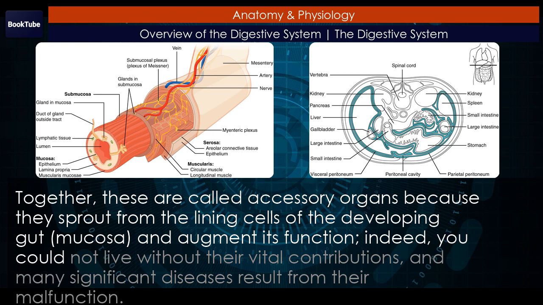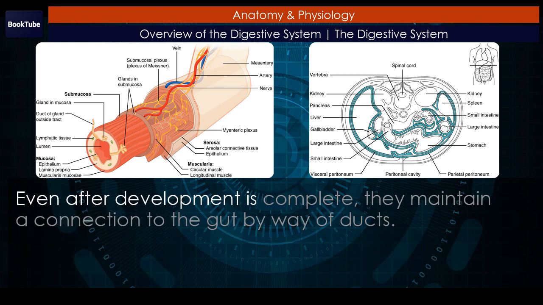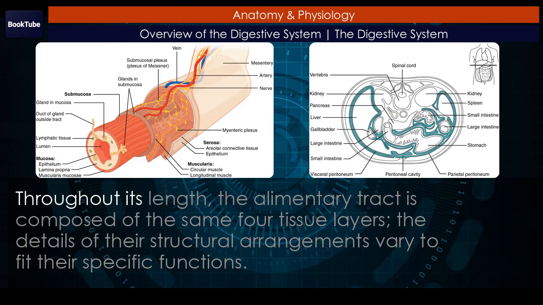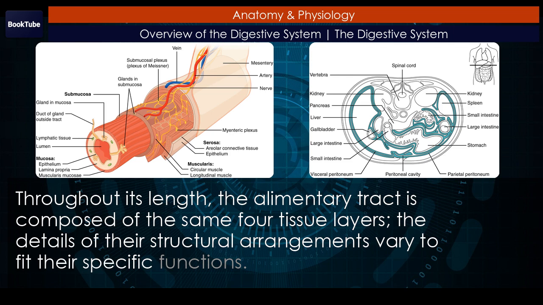Indeed, you could not live without their vital contributions, and many significant diseases result from their malfunction. Even after development is complete, they maintain a connection to the gut by way of ducts. Histology of the alimentary canal. Throughout its length, the alimentary tract is composed of the same 4 tissue layers. The details of their structural arrangements vary to fit their specific functions.